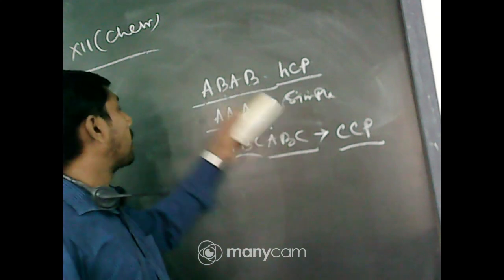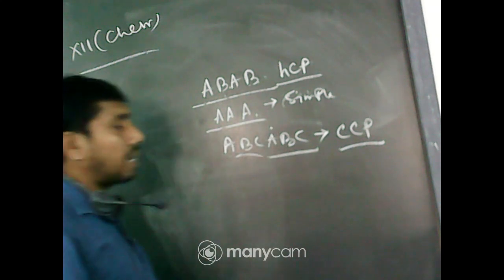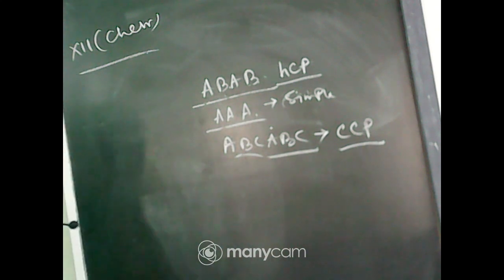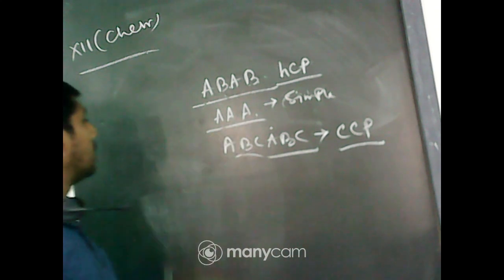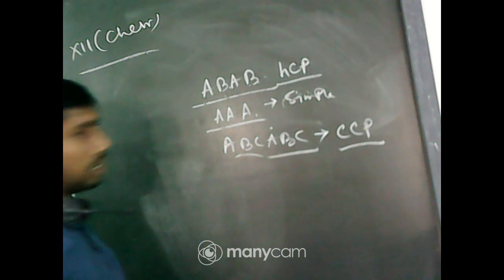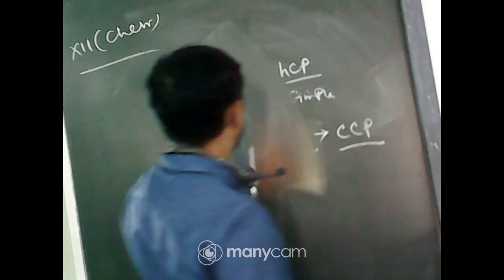A short question may come from here, that is, in HCP, what type of packing is there? It is ABAB type of packing. In simple cubic, it is AAA. ABC, ABC is the cubic close packing. Now, next is what are tetrahedral and octahedral holes. Tetrahedral hole.